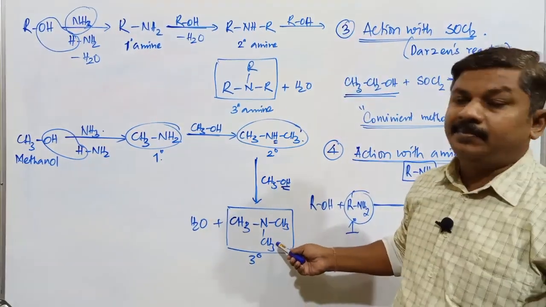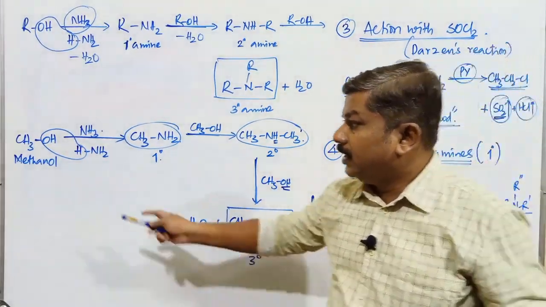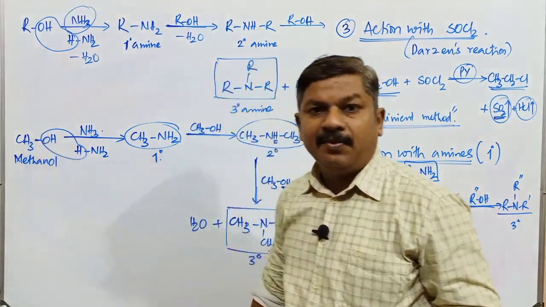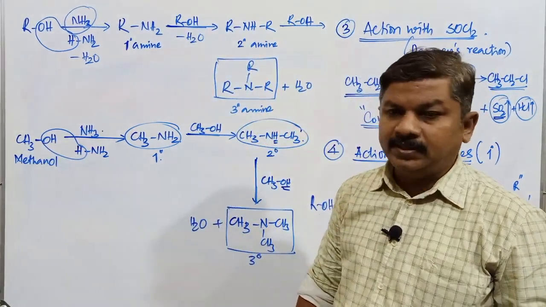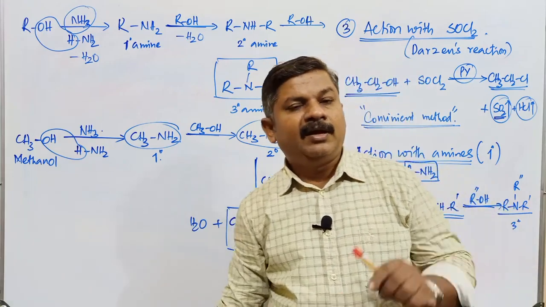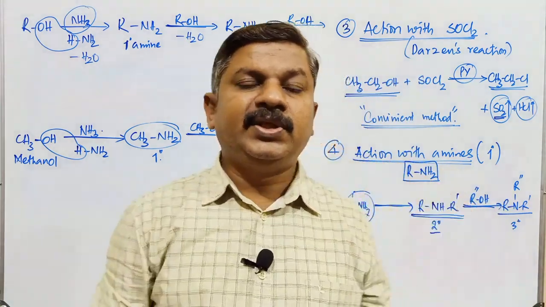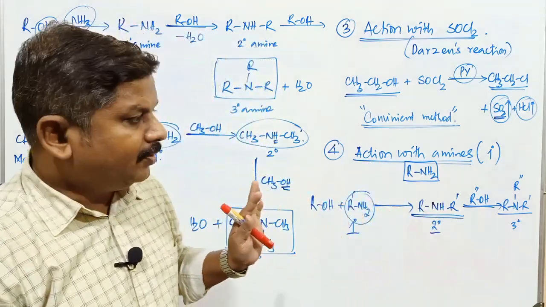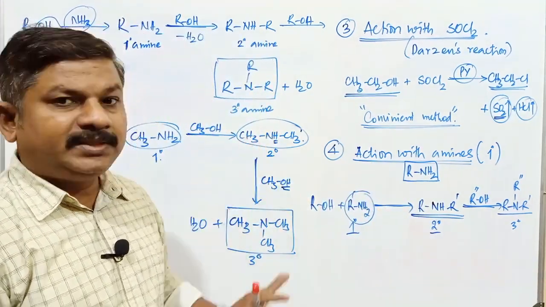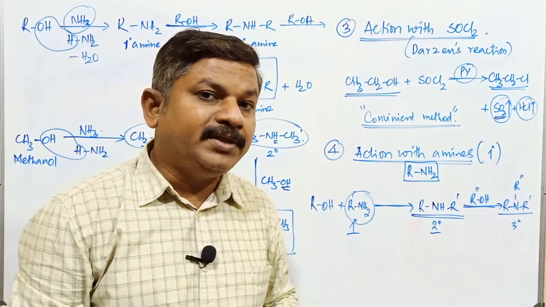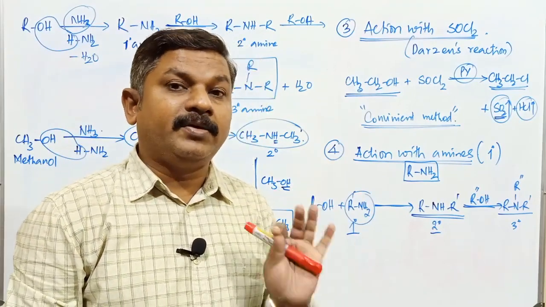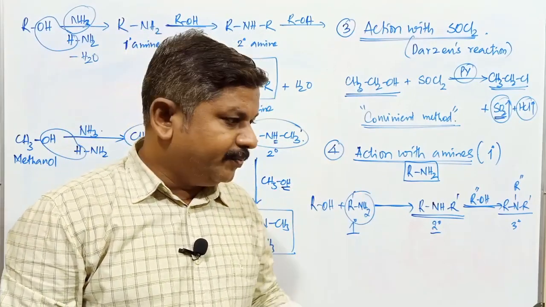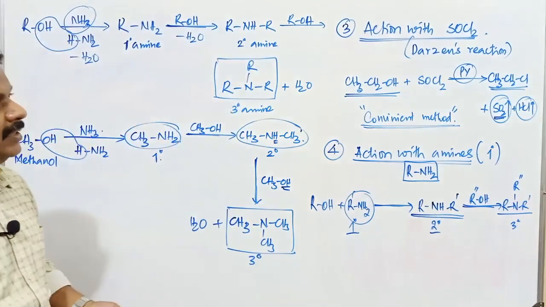A tertiary amine compound. In case of this one, carbon and oxygen bond is cleaved with respect to what? Alcohols. So here also, order of reactivity of alcohol is going to be same. That is, tertiary alcohol is more reactive than secondary. Secondary alcohol is more reactive than what? Primary alcohol. So this is about the reactions due to cleavage of which bond? Carbon and oxygen bond. So next we will go to another particular set of reactions.